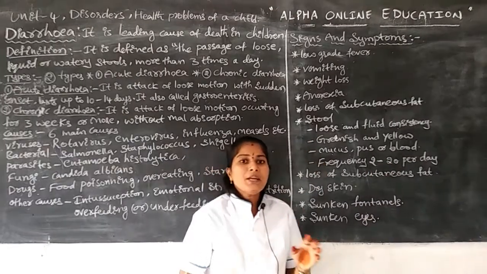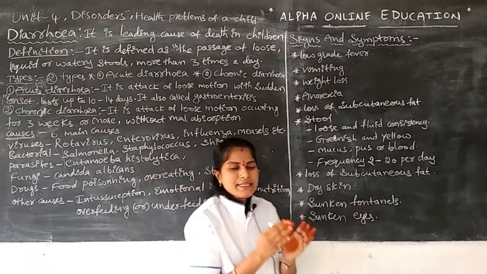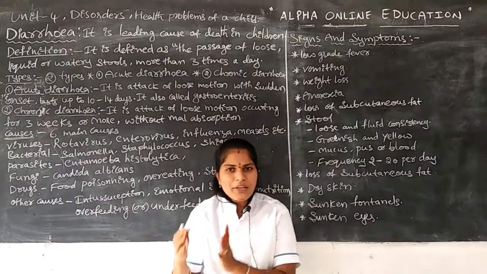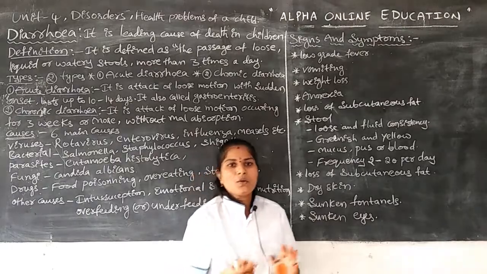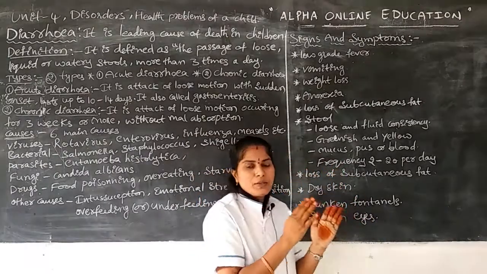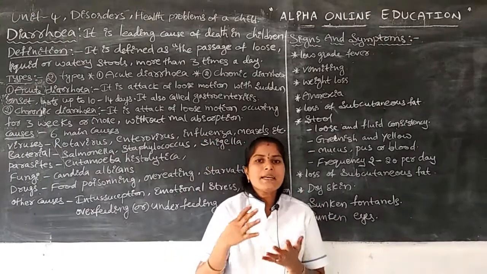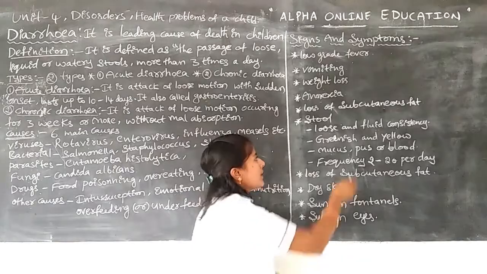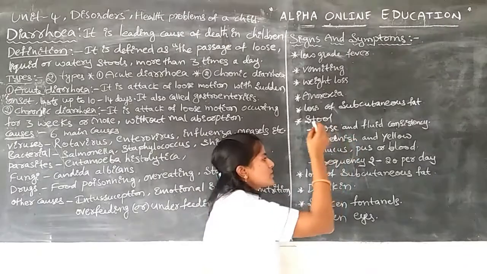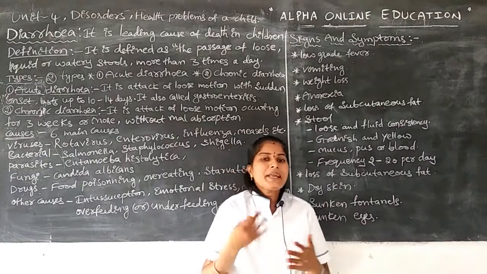It is not exactly 8 times or 10 times or 15 times like that. The infant may excrete stool from a minimum of 2 times up to 20 times, that is watery stool, greenish color stool, many times.